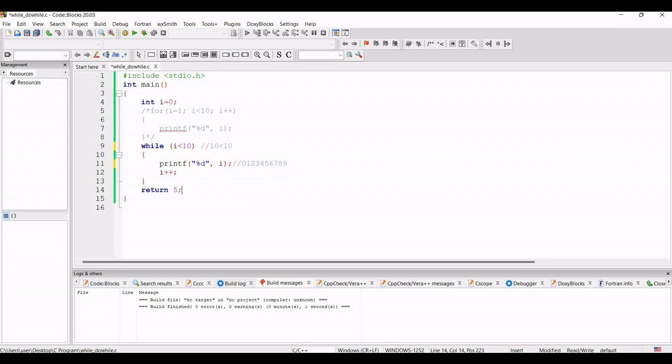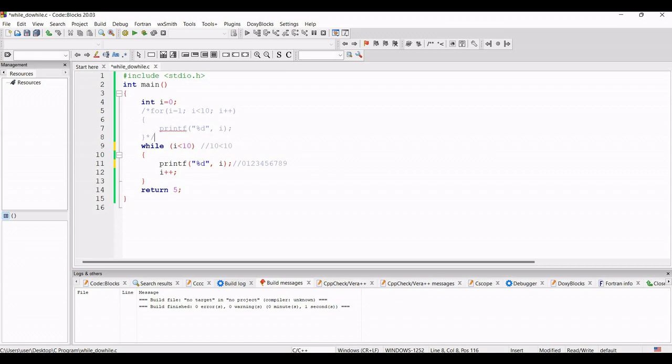So for loop and while loops are quite the same. Inside a for loop we can initialize and also increment, and inside the while loop brackets we only give the condition, and we initialize before the while loop and give the increment inside the while loop. So these are the basic differences between for and while loop.